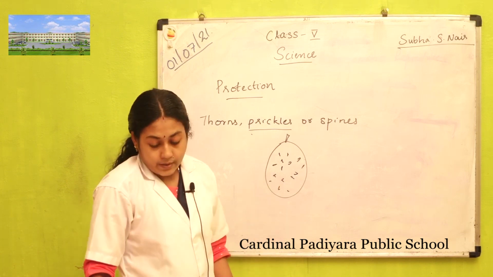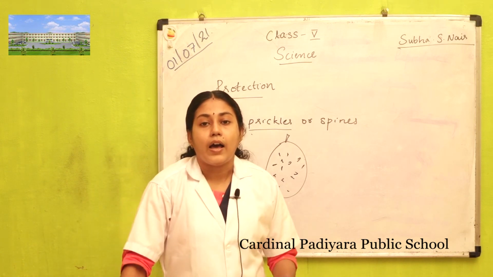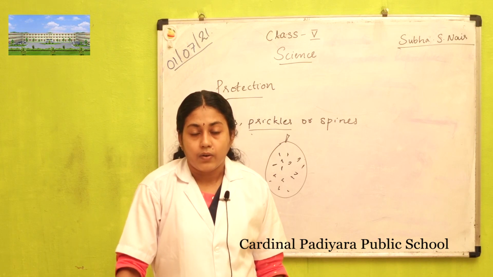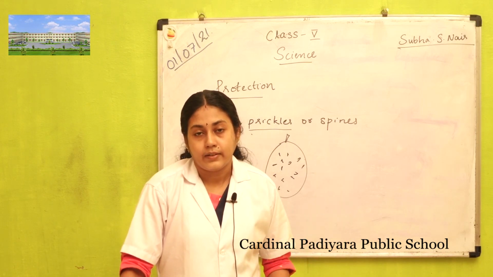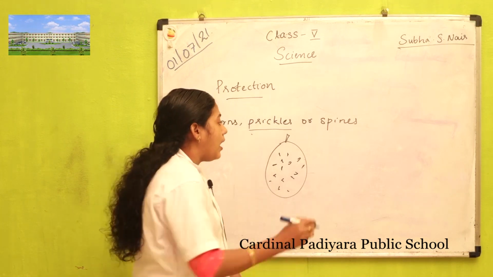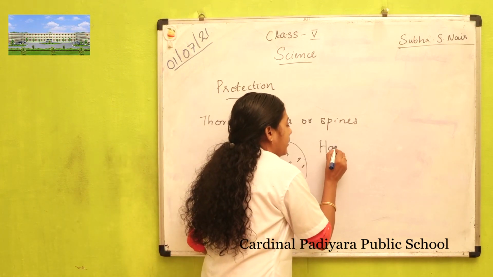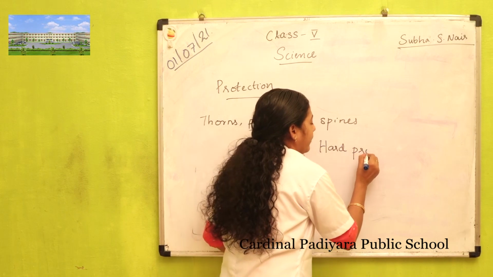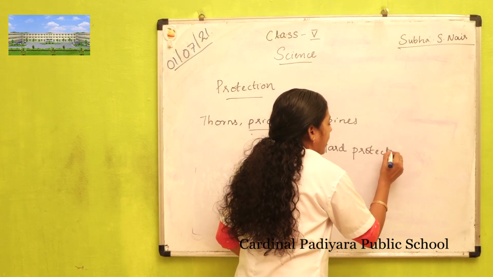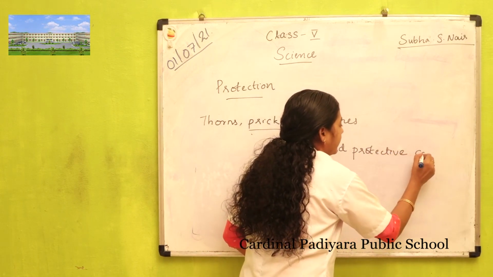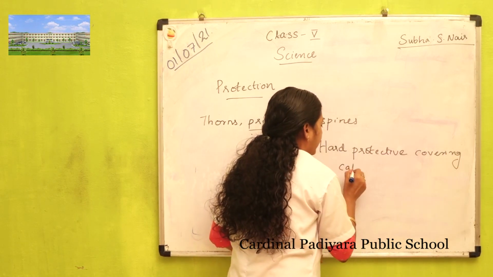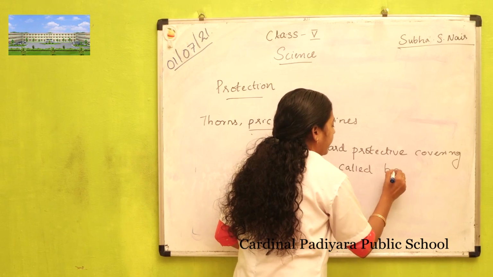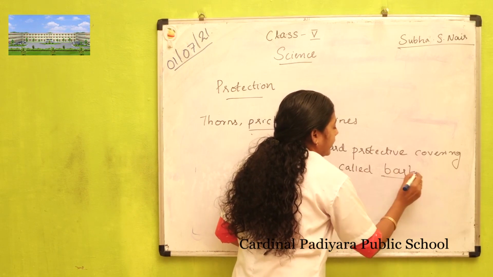Next one is, some plants have a hard protective covering over their stem and branches. Trees have a hard protective covering called bark. What is that hard protective covering? Bark.